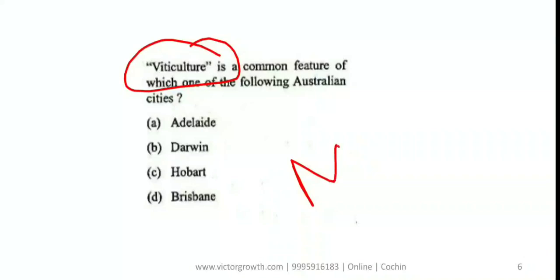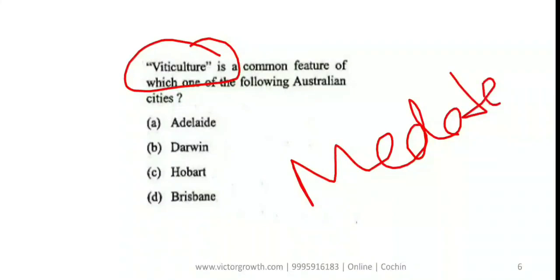Next question, viticulture. Viticulture is a common feature of which of the following Australian cities? Do you understand what viticulture is? Viticulture is vineyard making, wine making. They have grapes and all, and that is known as viticulture. That is found in a special climate called Mediterranean climate. Write that down, Mediterranean. In Mediterranean climate only this viticulture is possible.